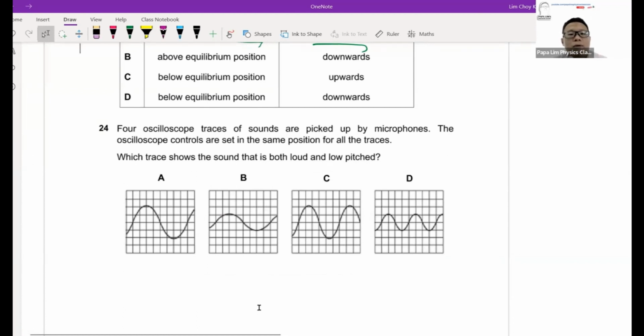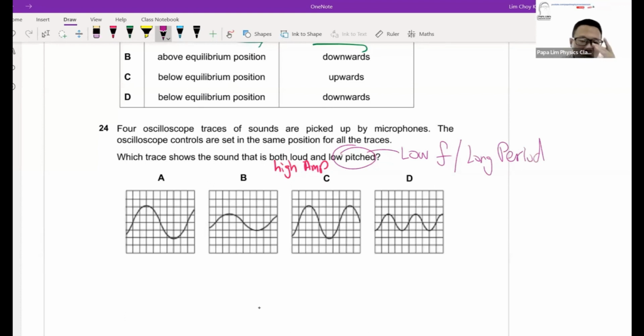Now, question 24, loud and low pitch. If you look at pitch and loudness, loud means it is big, high amplitude. Low pitch means low frequency, or sometimes we call this a long period. So the only graph that fits these two is with high amplitude, but it has a longer period. A longer period means the time taken for one cycle is so big, as compared to the small cycle here. So that's why the answer is A. A is the only one that fits large amplitude.